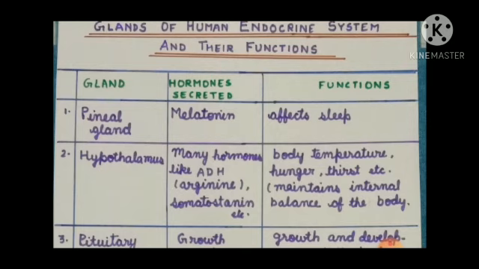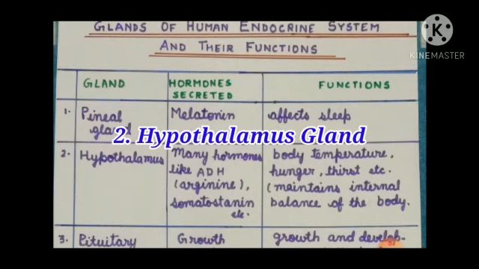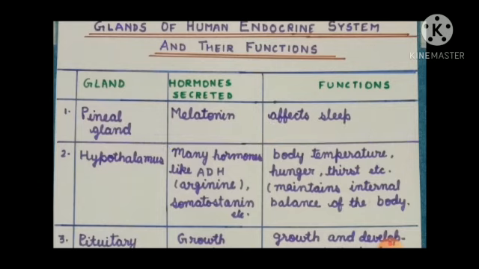Now let's move to the second gland, that is hypothalamus. Students, many hormones are released from hypothalamus, but at this stage I will mention only a few for you. First is ADH. It is also known as arginine vasopressin. And another is somatostatin.